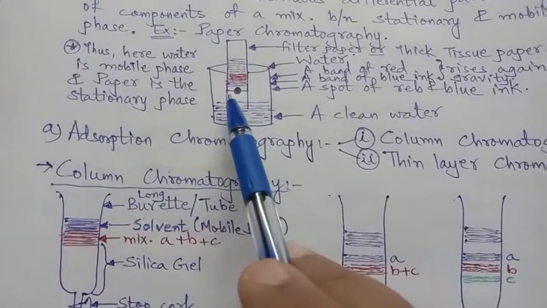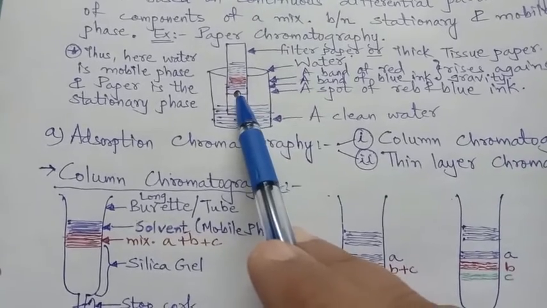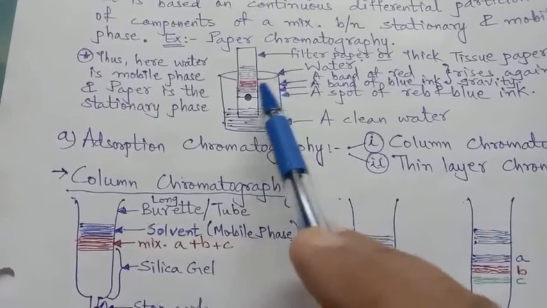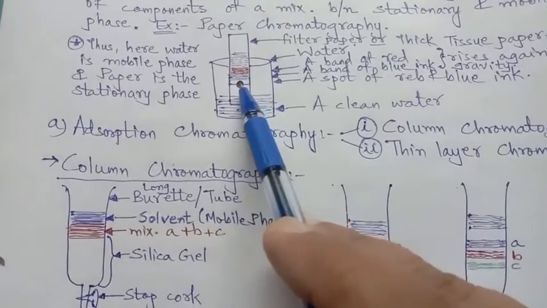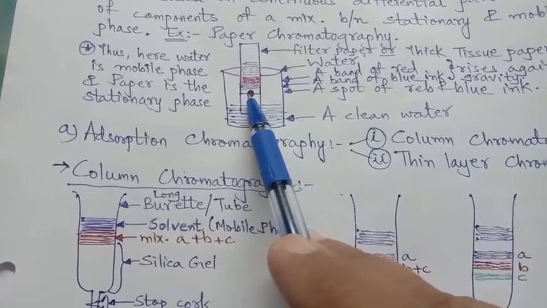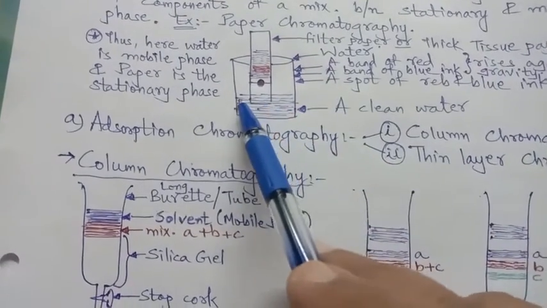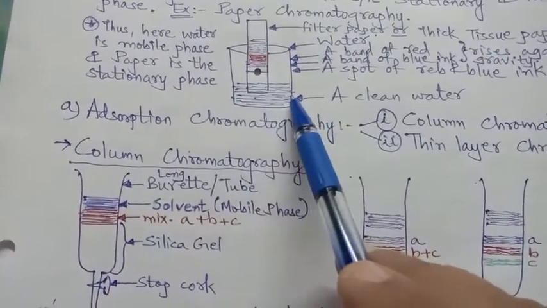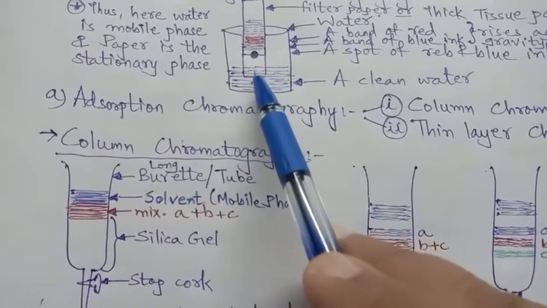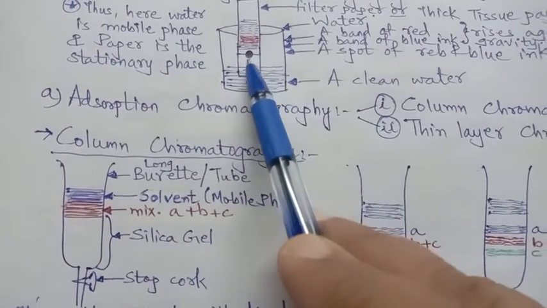Then you have to make one mark here and you put one colored dot of a sketch pen. Red dot, on it you put blue dot, on it you put yellow dot, 2-3 dots on the same spot you put. And then this slit has to be kept into the clean water, but you must take care that the dot which is made should not touch the water. Only the below portion should touch the water, the dot should remain a little away.